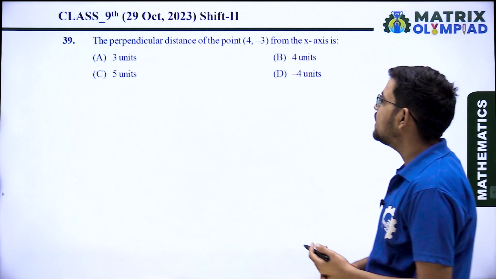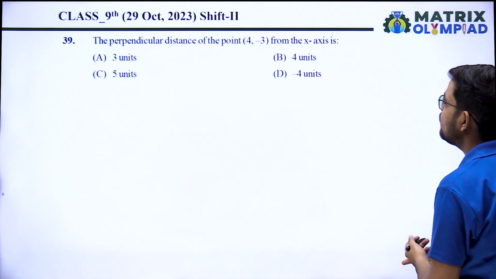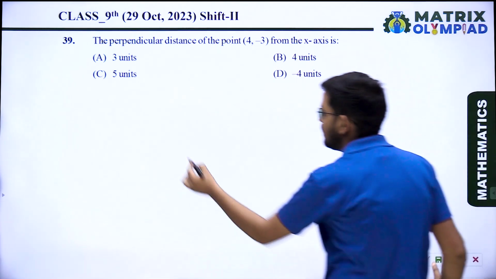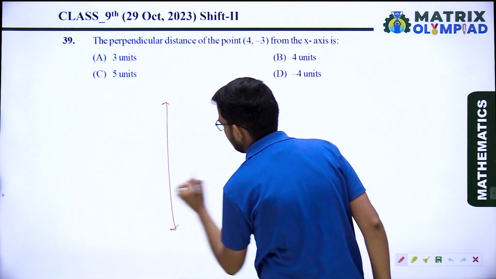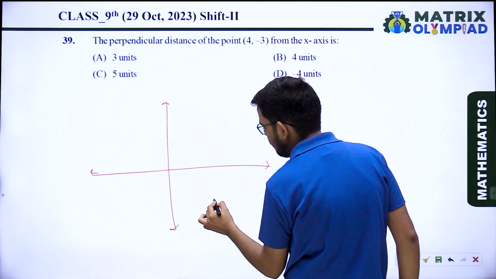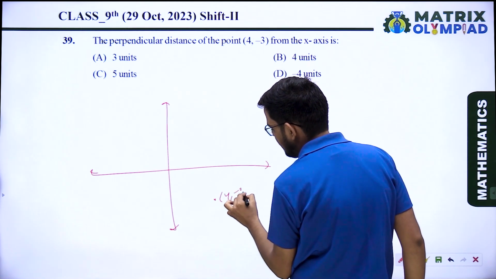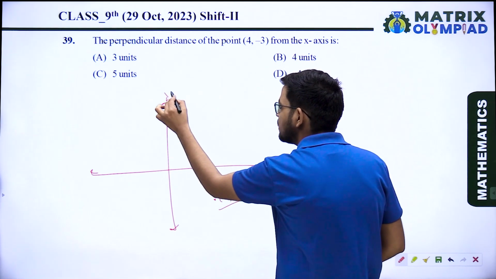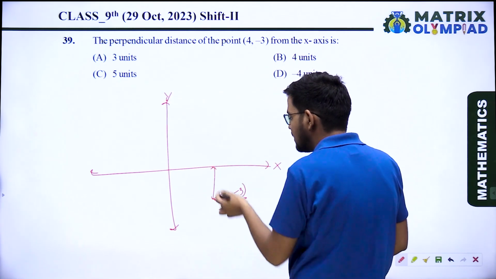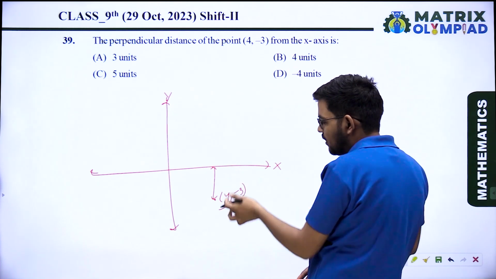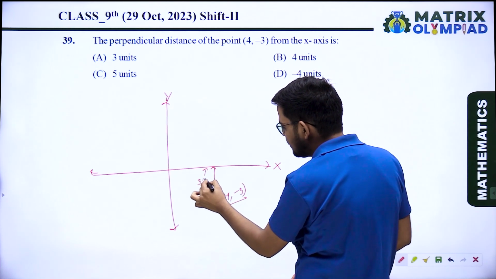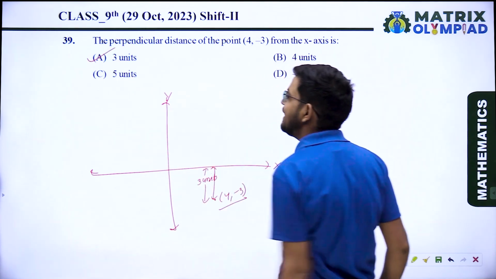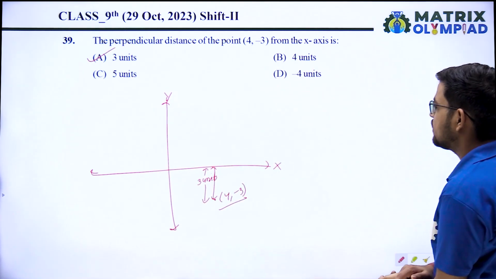Next, the perpendicular distance of the point 4, minus 3 from the x-axis. In the Cartesian plane, the point 4, minus 3 is here. So what is the distance from the x-axis? The distance from the x-axis is the y-coordinate. So the distance is 3 units. So our answer is option A, 3 units.